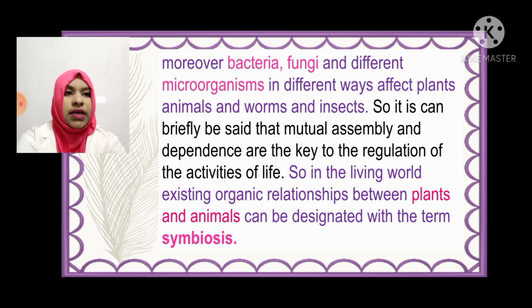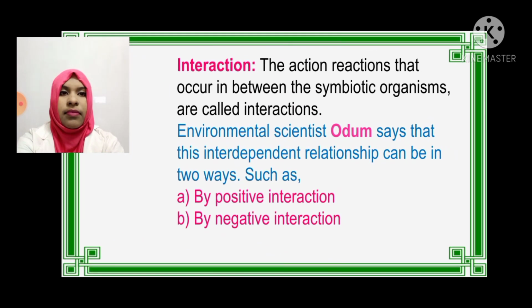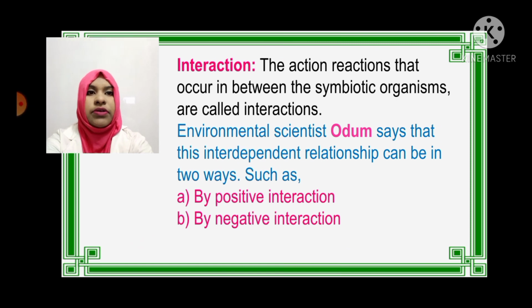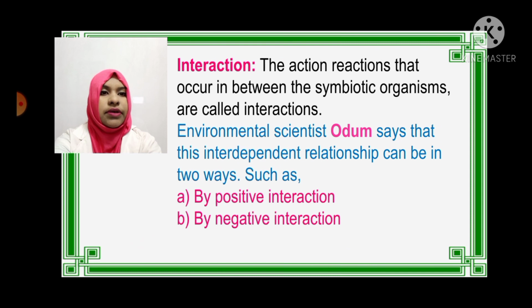Moreover, bacteria, fungi, and different microorganisms affect plants, animals, worms, and insects in different ways. So it can briefly be said that mutual assembly and dependence are the key to the regulation of the activities of life. In the living world, the organic relationships between plants and animals are designated with the term symbiosis. The reactions that occur between symbiotic organisms are called interactions.